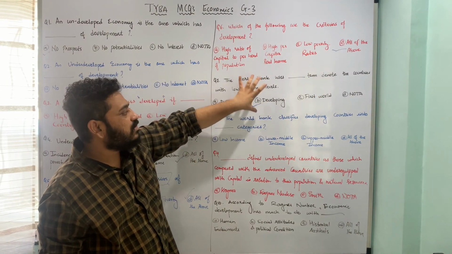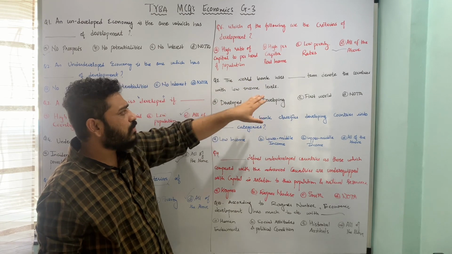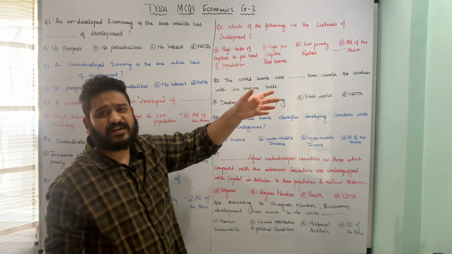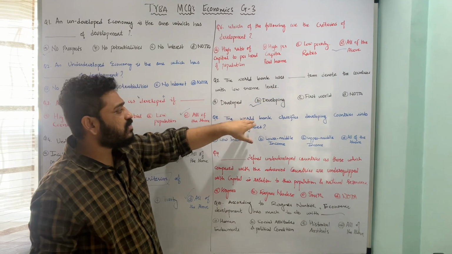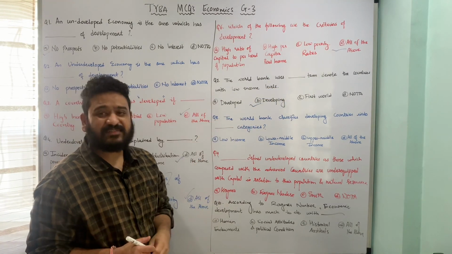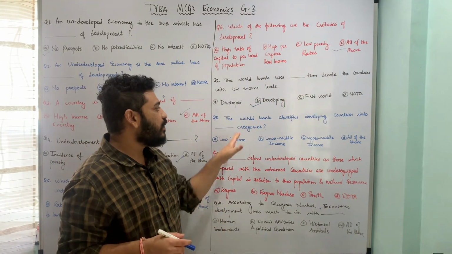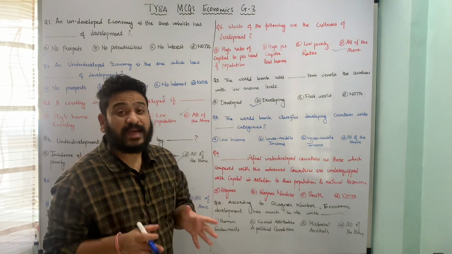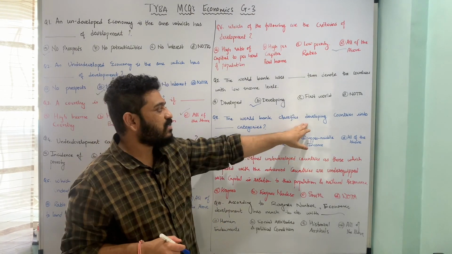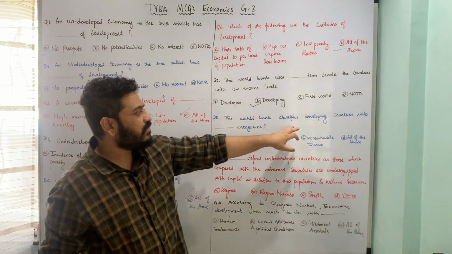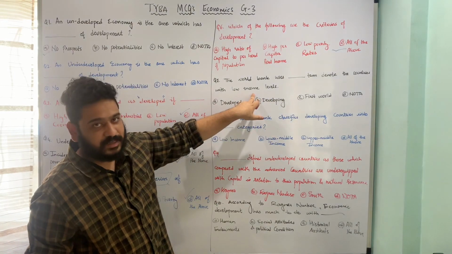I hope this is clear. Let us now move to the next. The low income countries are further classified by the World Bank, and the question is in that fashion. The World Bank classifies developing countries into dash categories. The same developing countries are also called as low income countries.